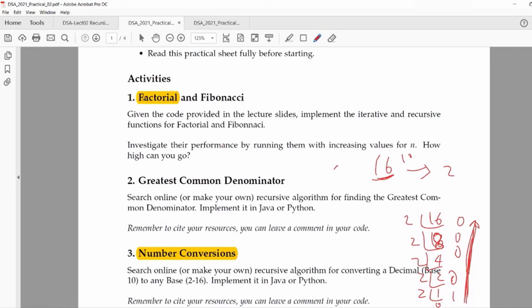So I will advise you, even if for these two you refer to Google, or if you translate from the pseudocode in the lecture slide, try to write the factorial and number conversion by yourself. Because the number conversion I truly wrote by myself. I've written the recursion code by myself, I know it's manageable. Factorial I also wrote by myself, so I know it's manageable. So if I can do it, you can do it also. You truly can do it. So please try and write it yourself.